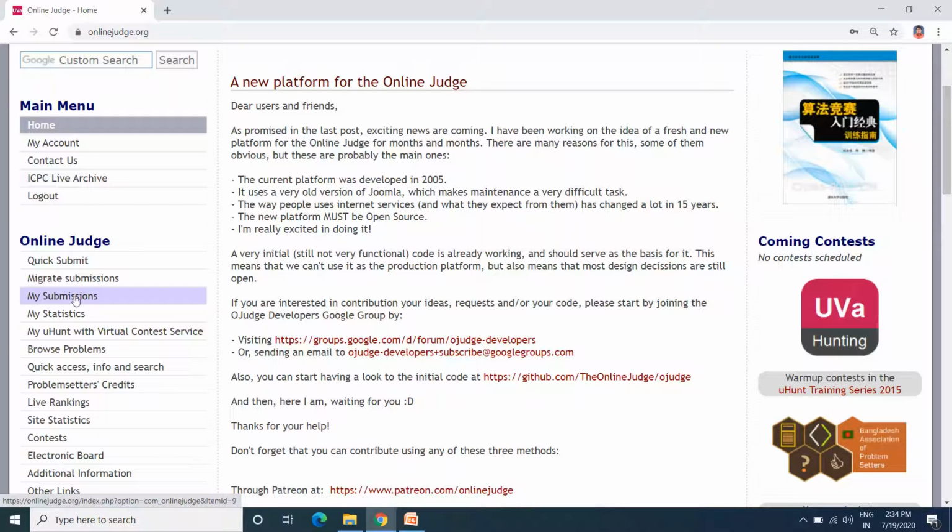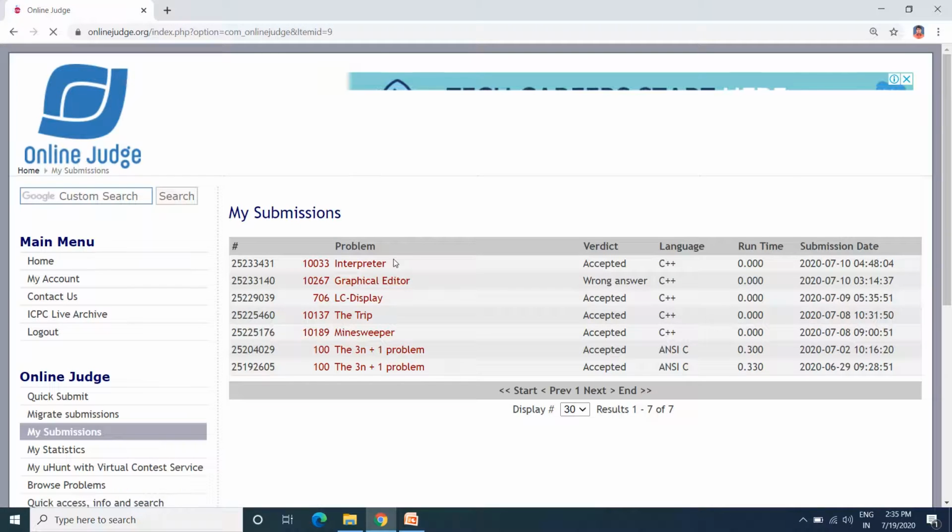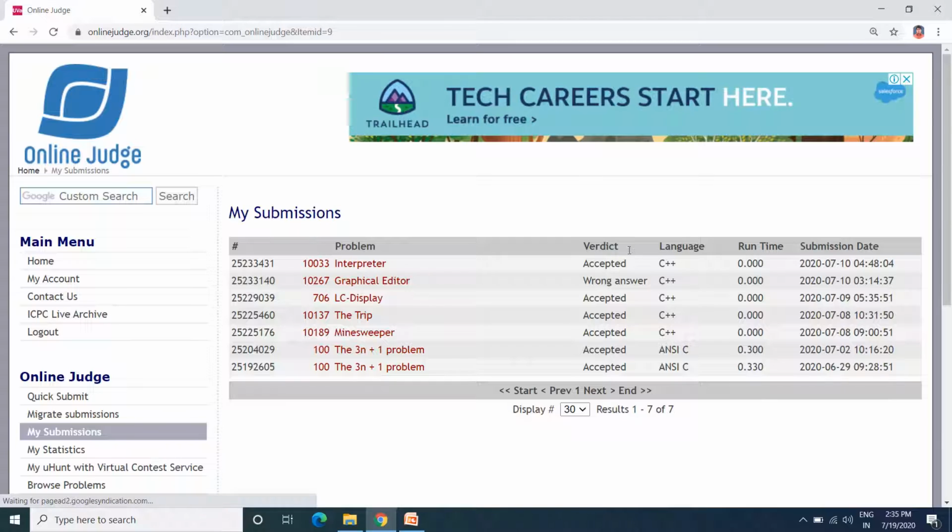Before that, you can also check your own submissions by clicking the my submissions button. It will show you how many programs you have attempted, how many programs you have submitted till now, and what feedback or acknowledgement you are getting for the particular problem statements. Here the verdict will show you accepted, wrong answer, and so on.